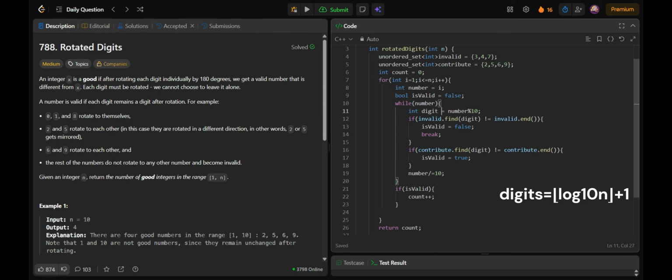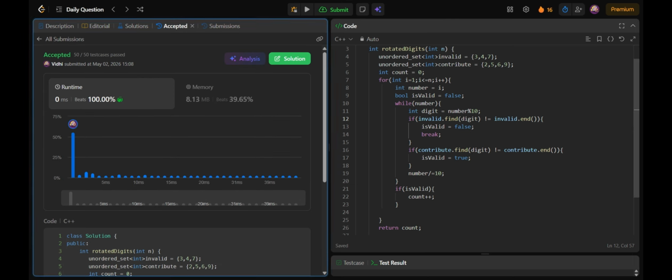We can obviously choose to write if else statements instead of adding sets here, but to make the code readable, we can also add sets here, right? So let's just submit the solution. Yeah, it's submitted. Thank you.